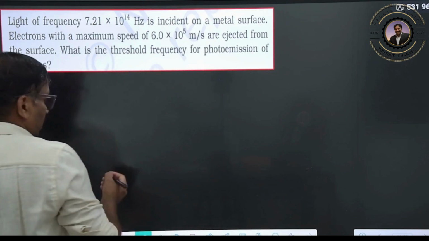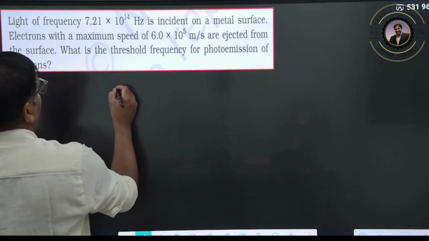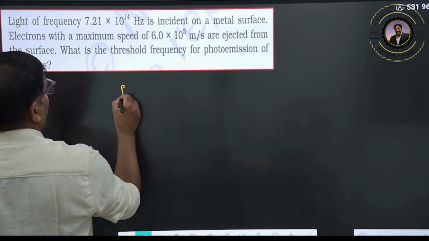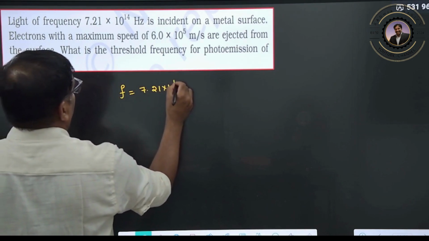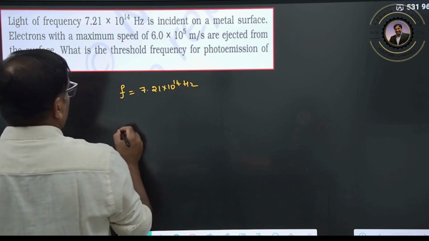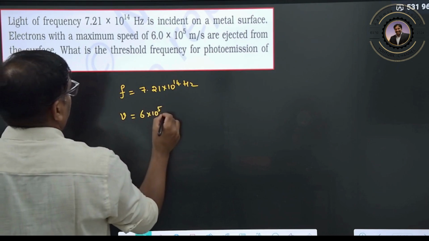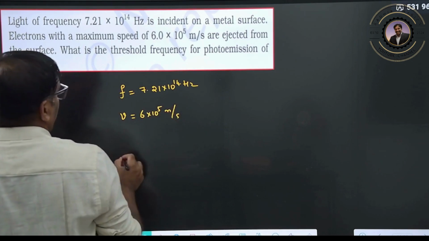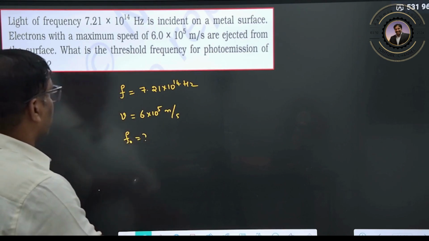Incident light frequency is given as 7.21 into 10 to the power of 14 hertz. Maximum speed is given as 6 into 10 to the power of 5 meters per second. We are asked for f naught. That's all.